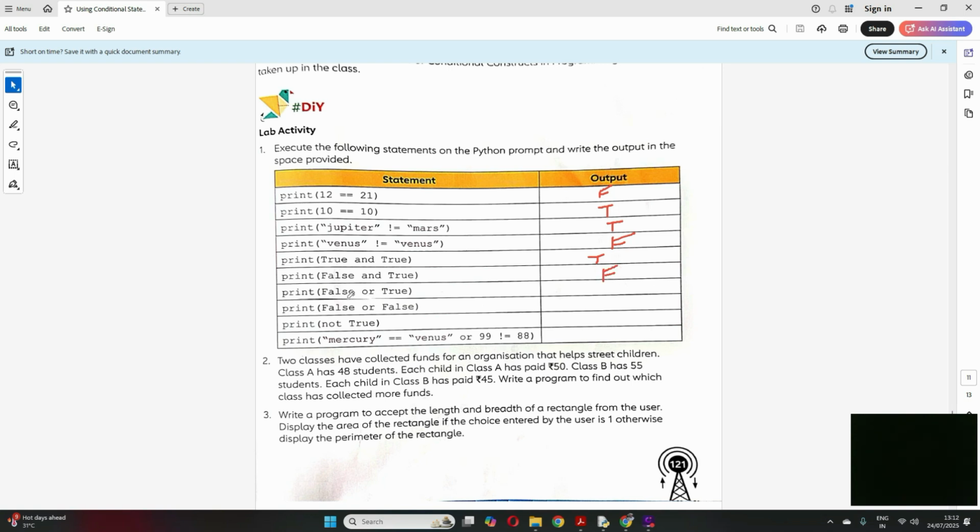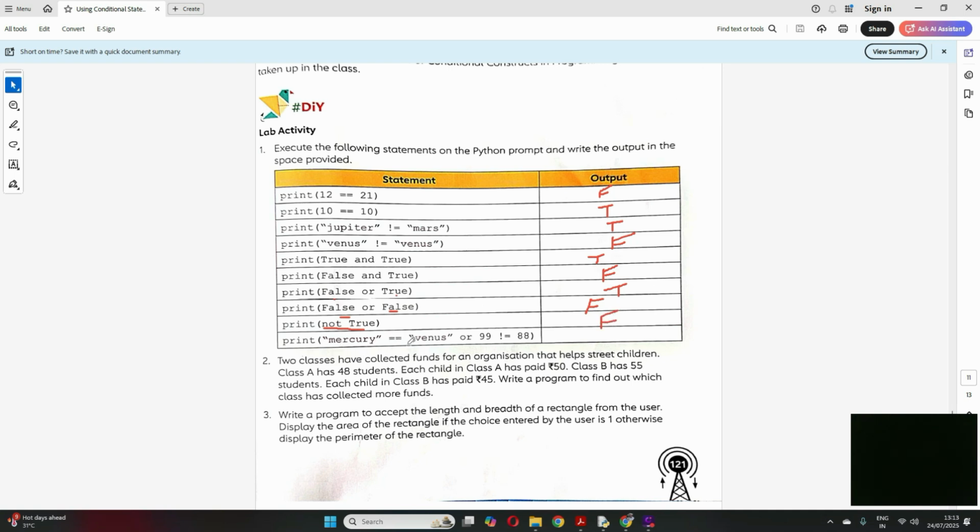Now in or, one condition is true, one is false. That is possible, right? In or we need only one, so this will be true. Now false or false: in or, both conditions are false, so that is not possible. It will be false here. Now not true: not true means opposite of true, so it will be false.